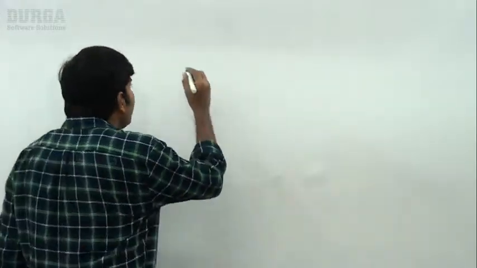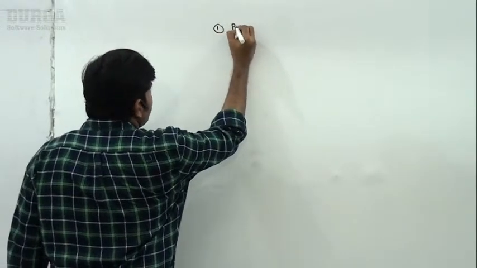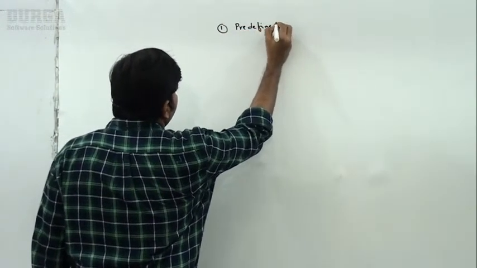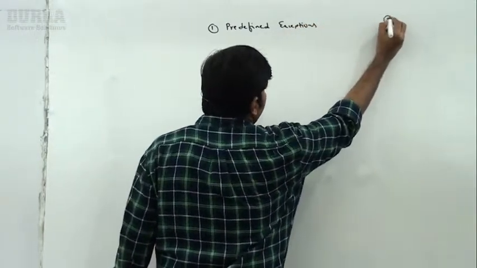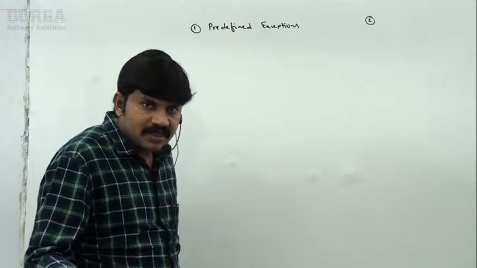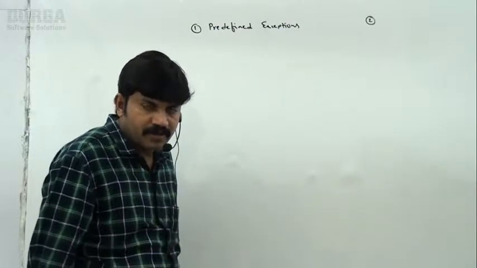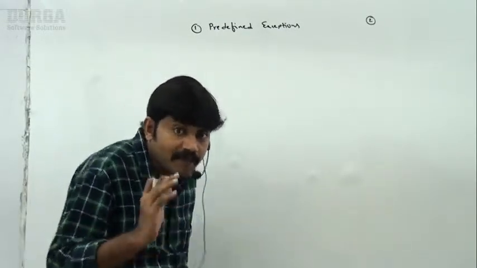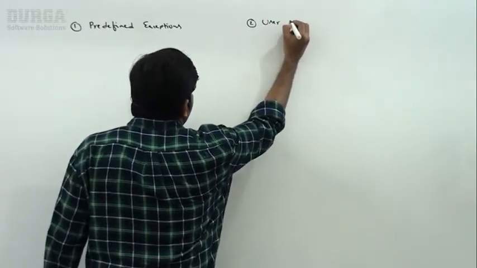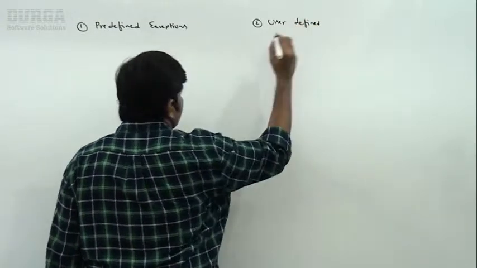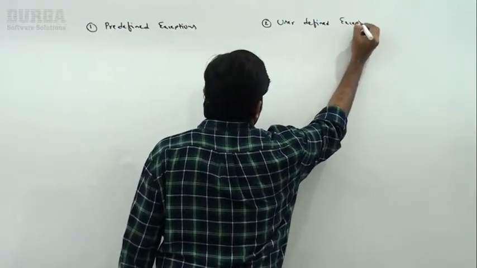Sir, can you please spell out how many types of exceptions are there? Yes, friends, there are two types. The first one, predefined exceptions. Second one, if it is not predefined, then obviously someone is responsible to define. The programmer, the developer is responsible to define. Such types of exceptions are called user defined exceptions. Remember this one, user defined exceptions.